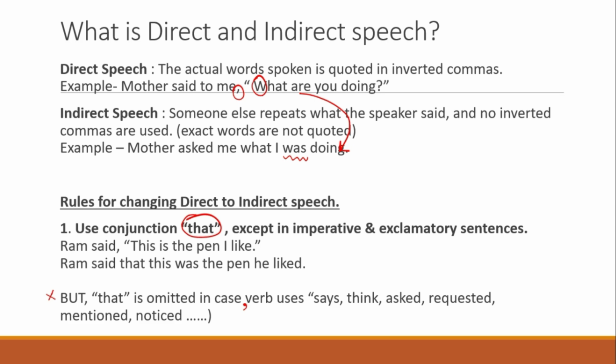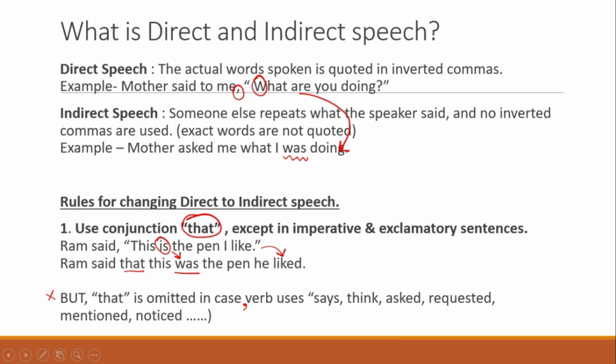Now let's see an example. Ram said, "This is the pen I like." So he is saying, "This is the pen I like." So Ram said. After that, we are going to use the conjunction that. So is, I told you, present will become past. So this was the pen he liked. So no comma, no double quotes. And we will use the conjunction that. And we will also change from present to past. That's it. It is very simple.